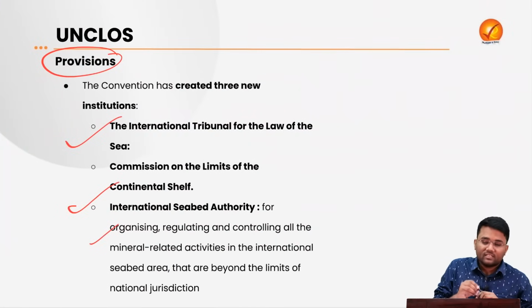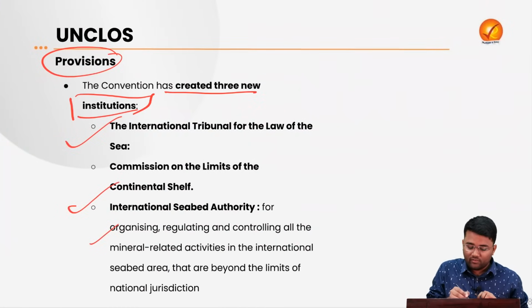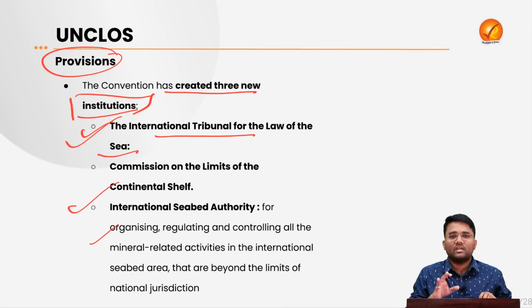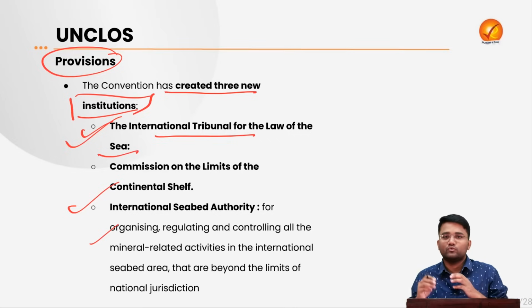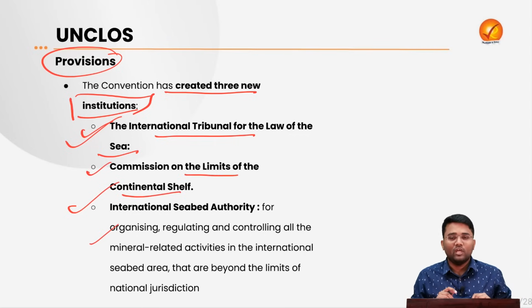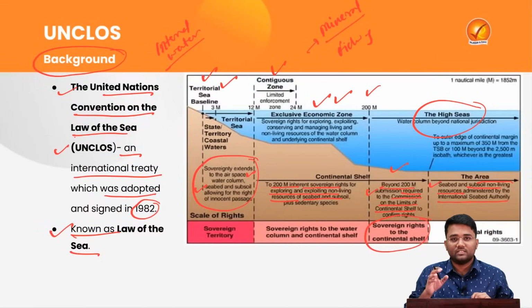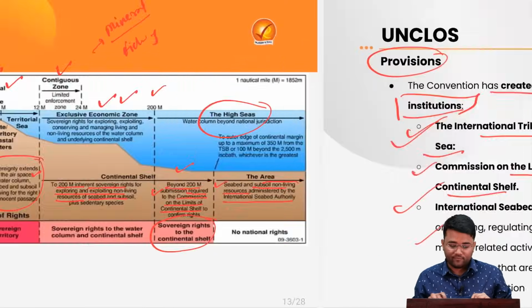Now, other provisions related to this UNCLOS are that it has created three new institutions. The first is the International Tribunal for the Law of the Sea, which mainly looks after the different litigations among the different seas or the different zones of waters present across the borders of different countries. Then there is the Commission on the Limits of the Continental Shelf, which decides the rights of a particular country beyond its exclusive economic zone, especially into the continental shelves.